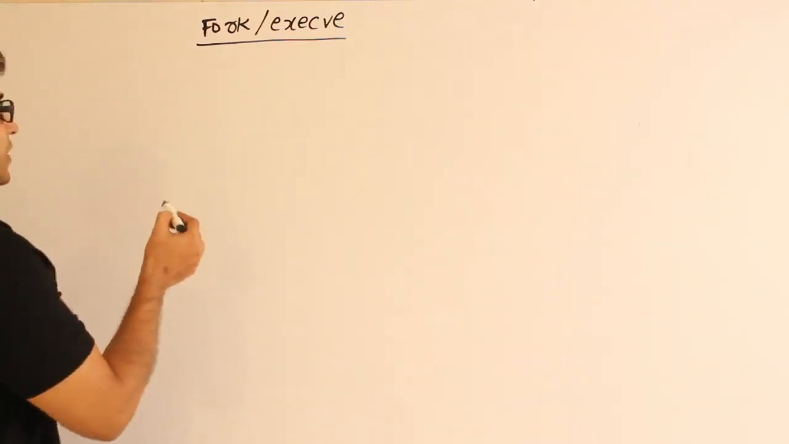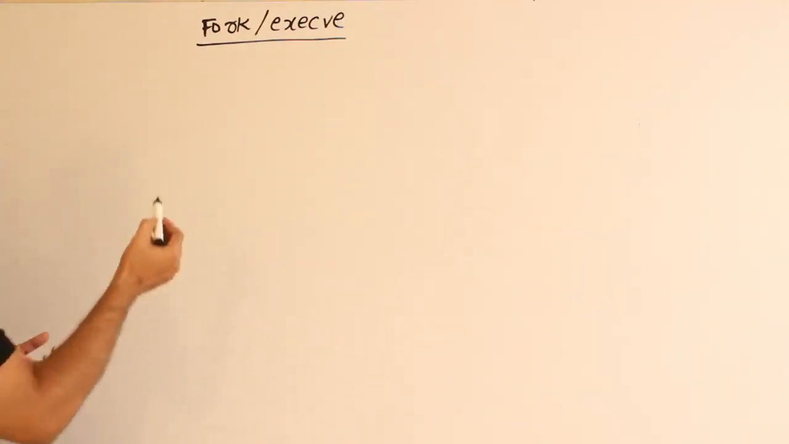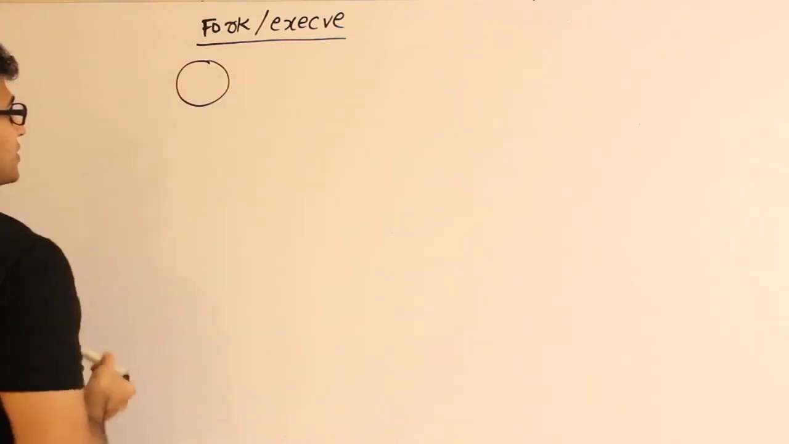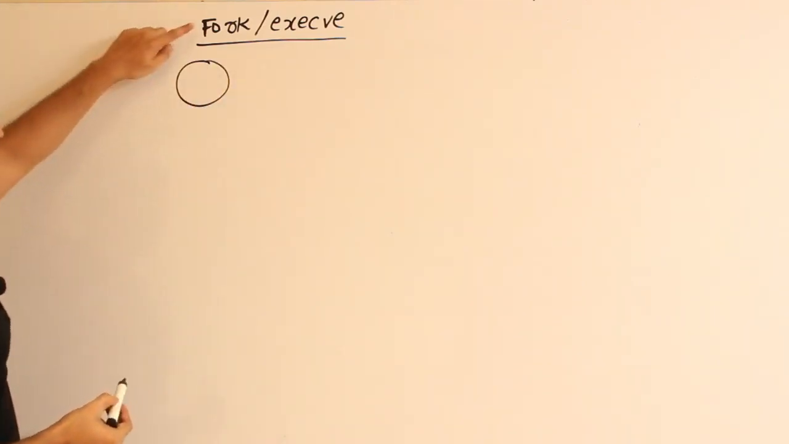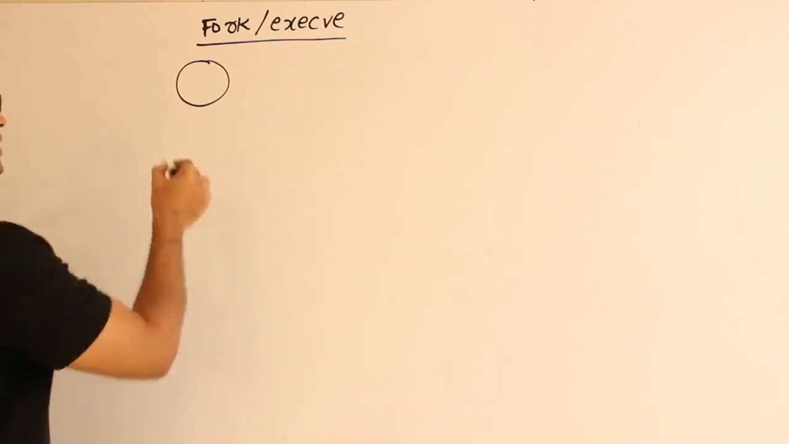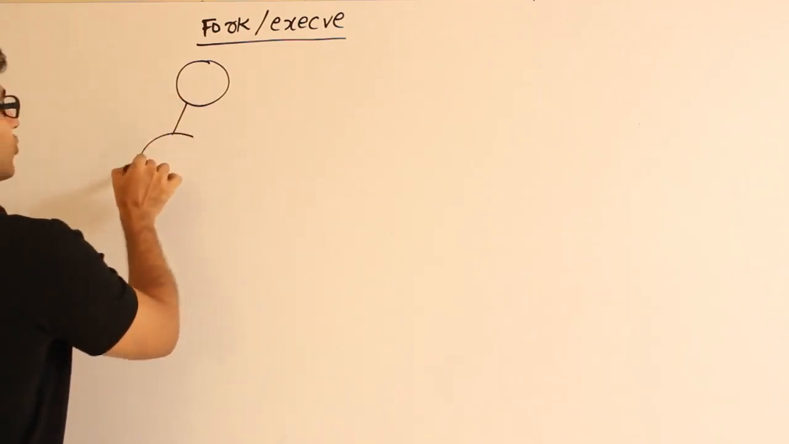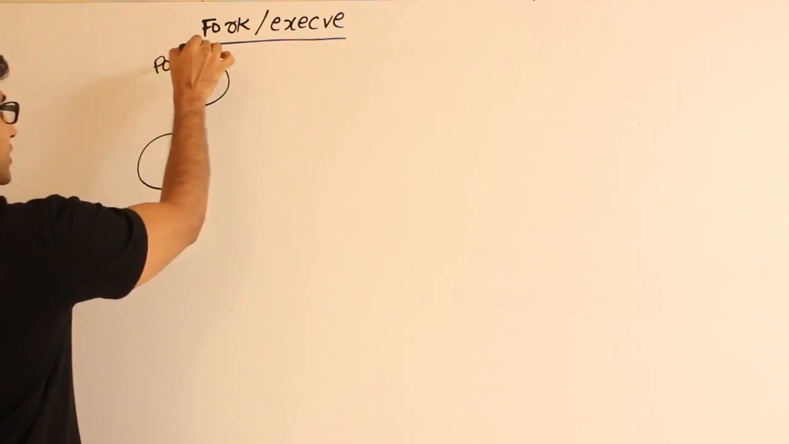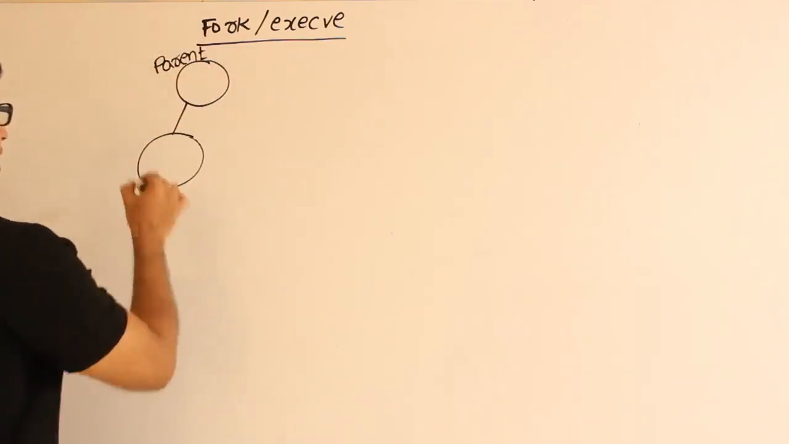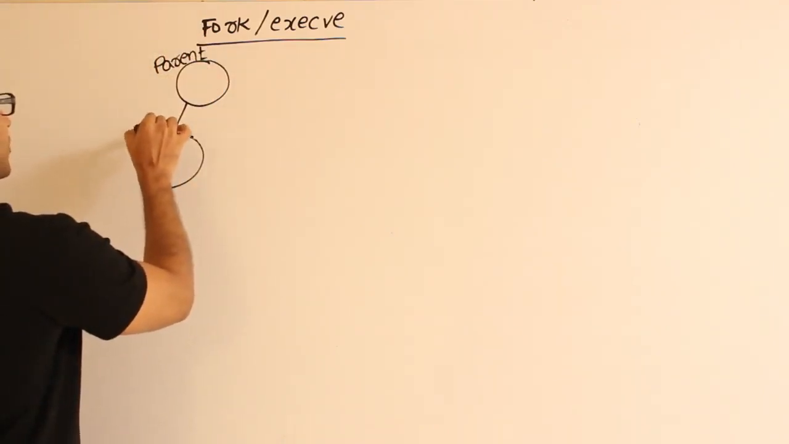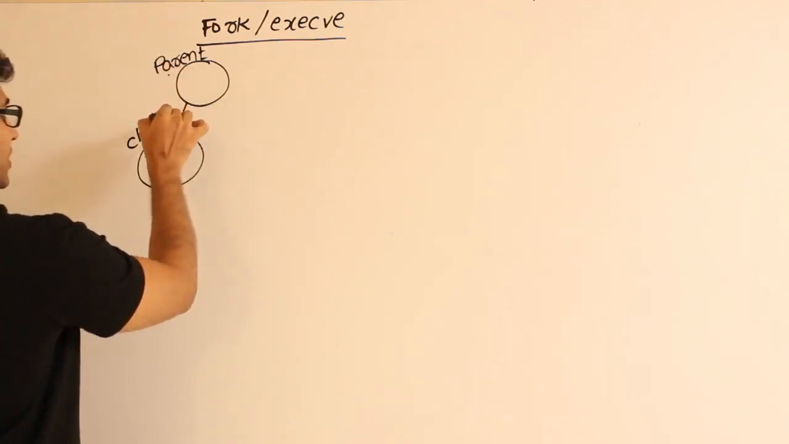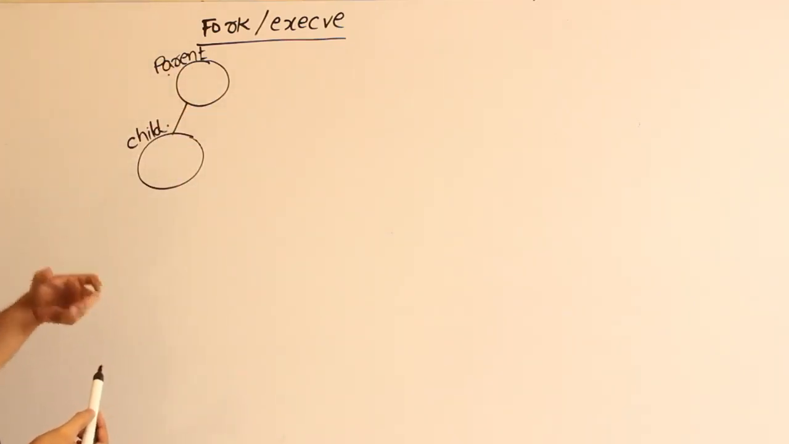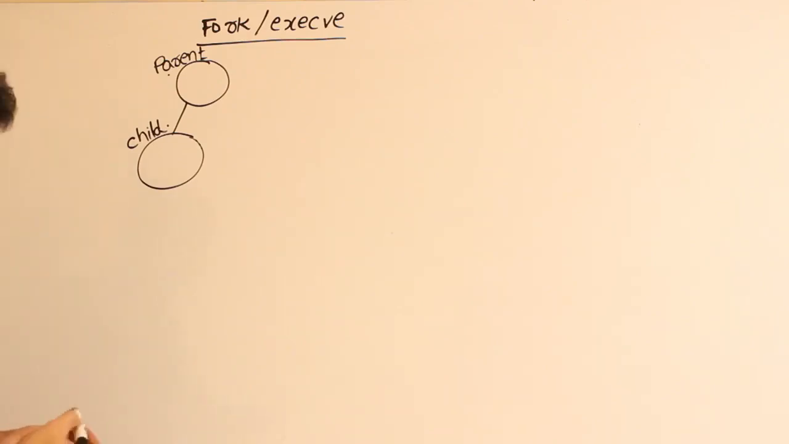If any process is executing and it suddenly calls the fork system call, it will create a new process. The one which executed the fork system call is called the parent, and the new one is called the child process, right? Parent process and child process. Now what is the advantage of having a parent process and a child process? So let's say,